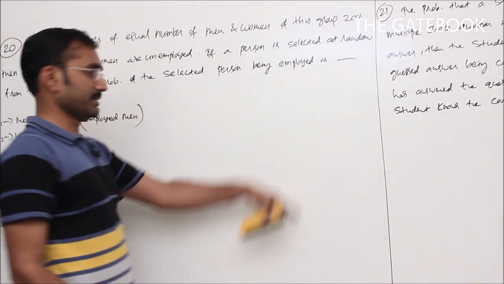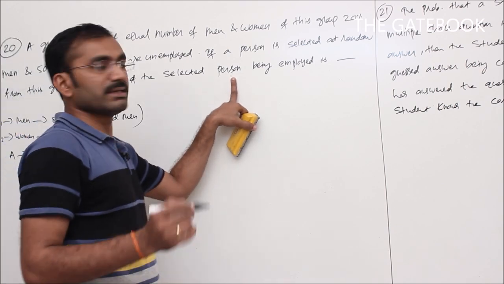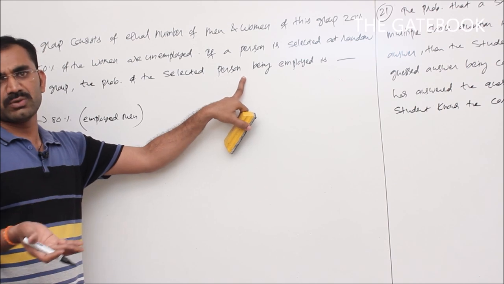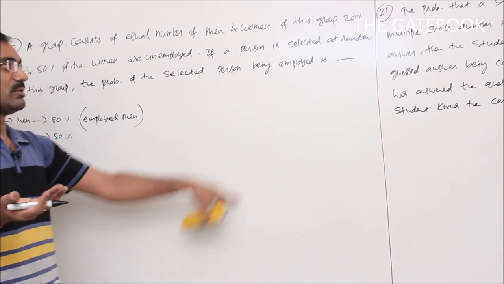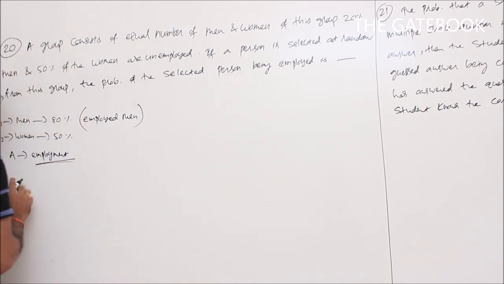So if a person is selected at random from this group, the probability of the selected person being employed. That means the person may be a man or a woman, from any group, from the men group or maybe from the women group. We don't know that. So being employed from any group is the required total probability.